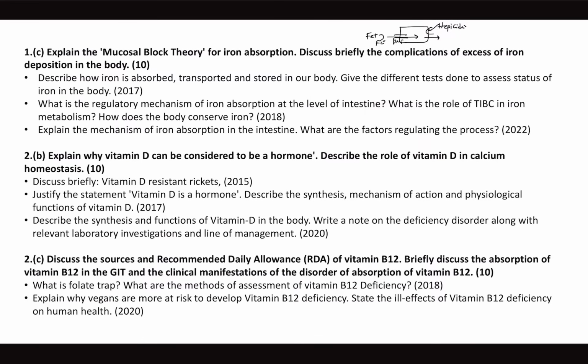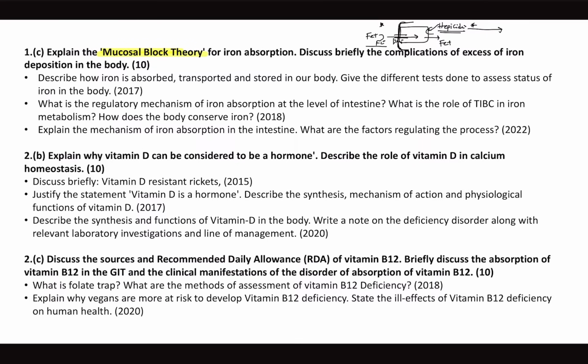This year 2 questions have come in iron absorption. One is mucosal block theory, the other is what happens in anemia of chronic disease, that is anemia of liver disease and all. So hepcidin takes part here. So hepcidin physiology was asked as anemia of chronic disease for 5 marks. And mucosal block theory is nothing but whenever there is excess iron in the body, the mucosa itself will not absorb iron. So this is a physiological limitation. When we have excess iron in the body, our mucosa itself is saturated and it will not absorb iron inside. So this much is enough for mucosal block theory, but this much will not give you 5 marks.